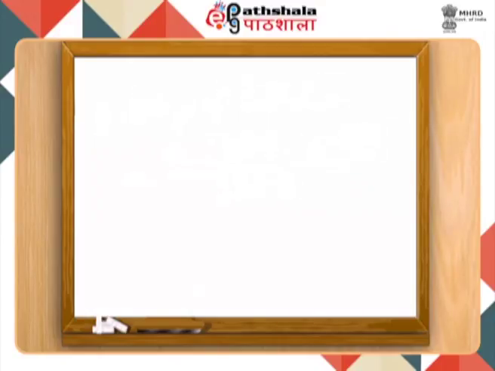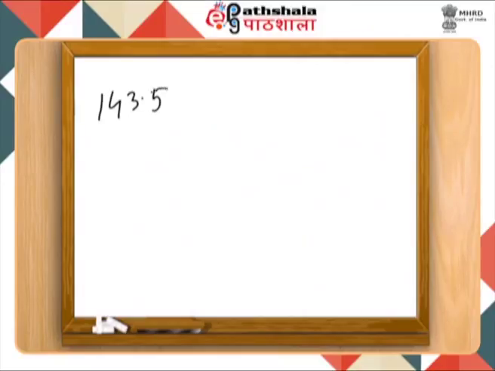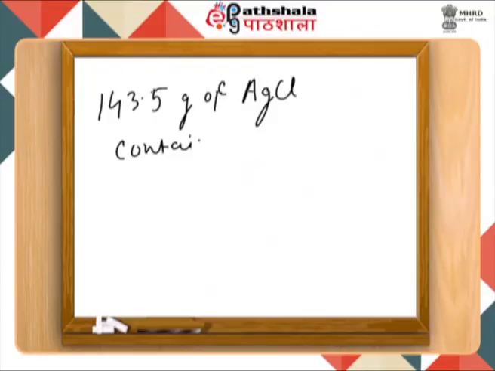Let us go to the second part of the reaction. The second part of the reaction is: 143.5 gram of silver chloride contains how many grams of chloride ion? So that is going to be equivalent to the weight of chloride ion, which is 35.5 grams of chloride ion.